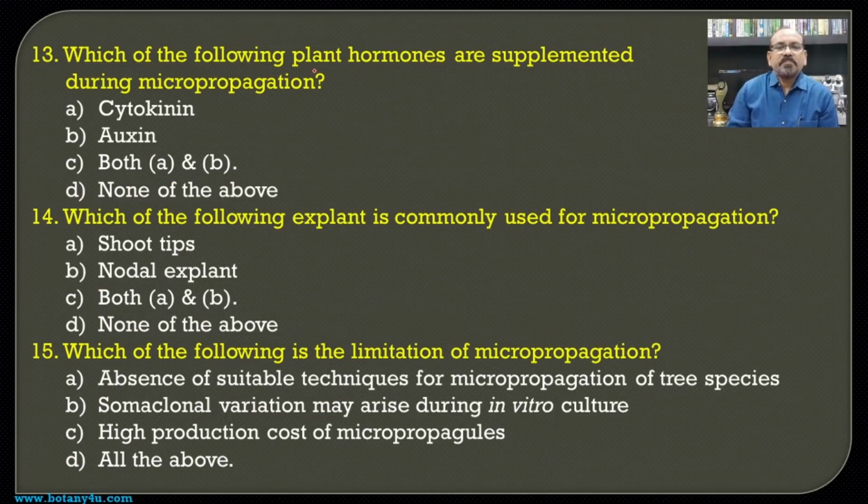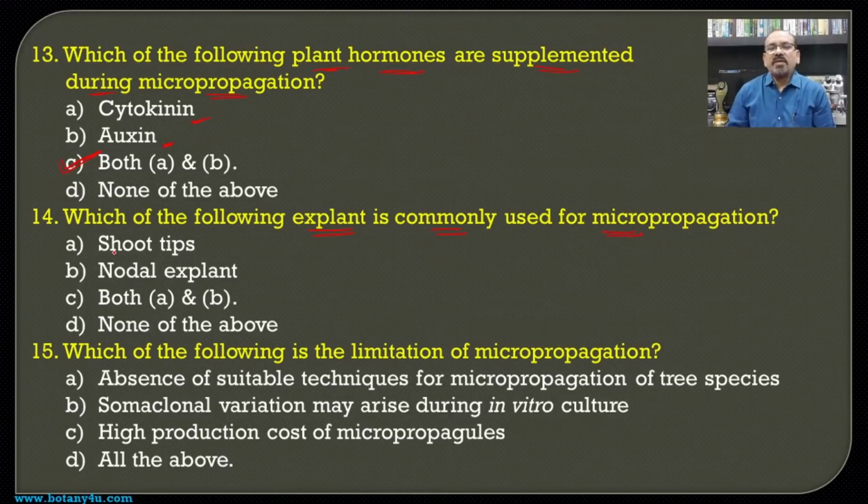Then which of the following plant hormones are supplemented during micropropagation? No doubt there is a need of culture media, nutrient media, and nutrient media contain different growth hormones or plant hormones. So there is a need of cytokinin as well as auxin both, and hence both A and B becomes the answer for this question. Then which of the following explants is commonly used for micropropagation?